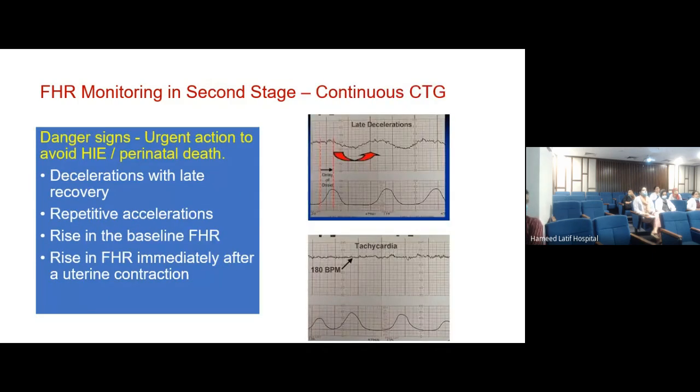So the question is that what are the danger signs, and when an urgent action is required to avoid this hypoxic insult to the fetus, which is called HIE. ये term है आजकल जो कि fetal asphyxia के लिए use की जाती है. So if you look at it, the danger signs are, number one, the deceleration with the late recovery, जिसकी बात हमने पहले कर ली है. Number two, repetitive accelerations without a cause. Number three, rise in the fetal heart rate baseline. And number four, rise in fetal heart rate immediately after a uterine contraction.